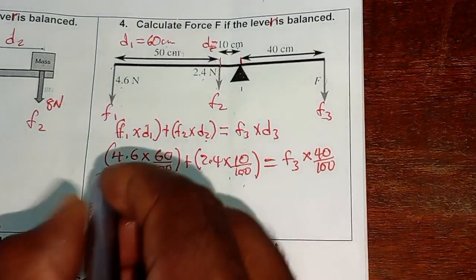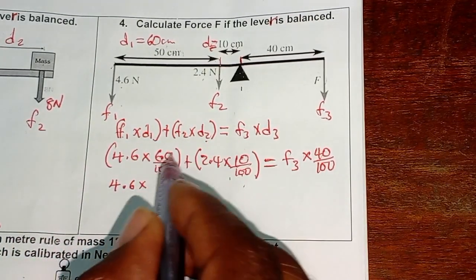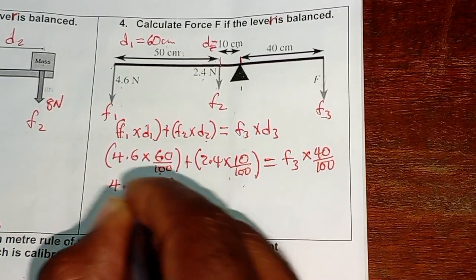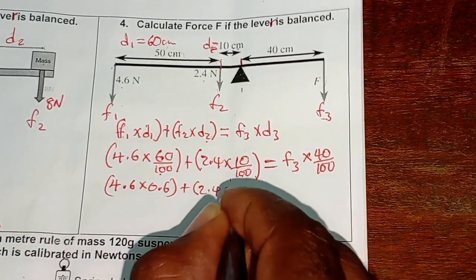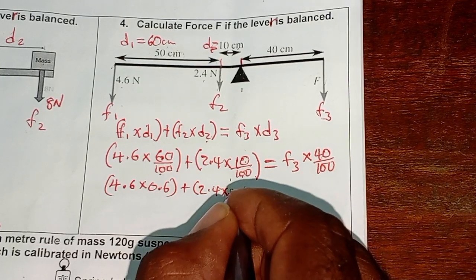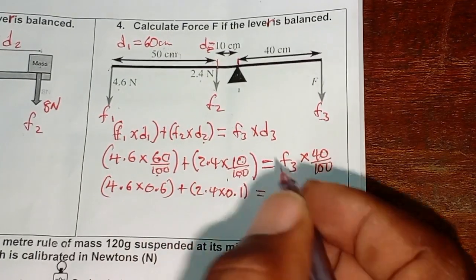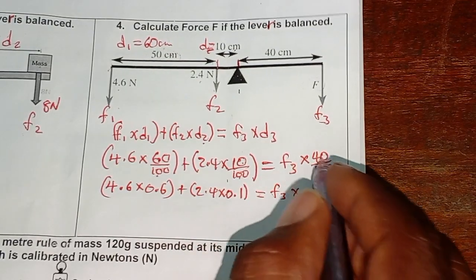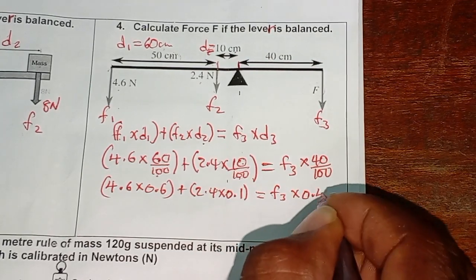So 4.6 times 60 divided by 100, I'm going to have 0.6, plus 2.4 times 10 divided by 100, it is 0.1. For F3, 40 divided by 100 is 0.4.